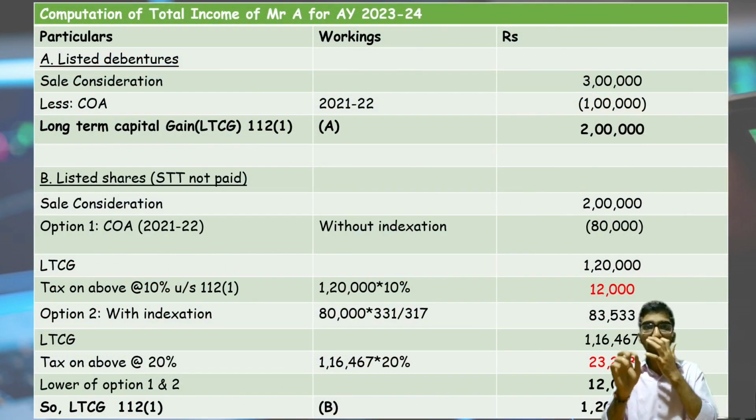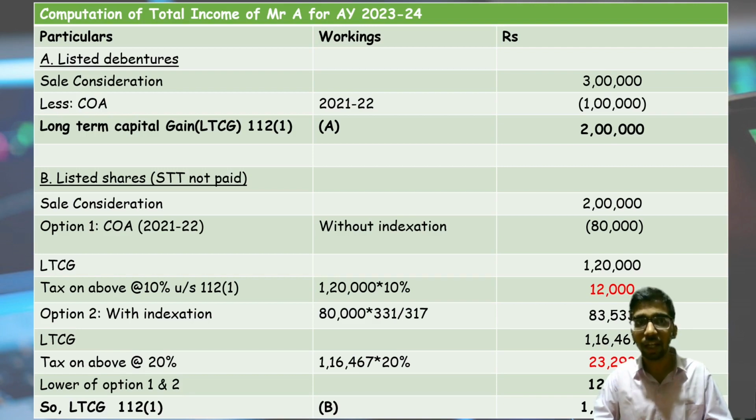First, computation of total income for Mr. A for assessment year 23-24. First, listed debentures: sale consideration, already given in the question, is 3 lakh. Its cost of acquisition during 21-22 is 1 lakh. No indexation benefit will be given. Long-term capital gain specified in section 112 subsection 1 is 2 lakh.